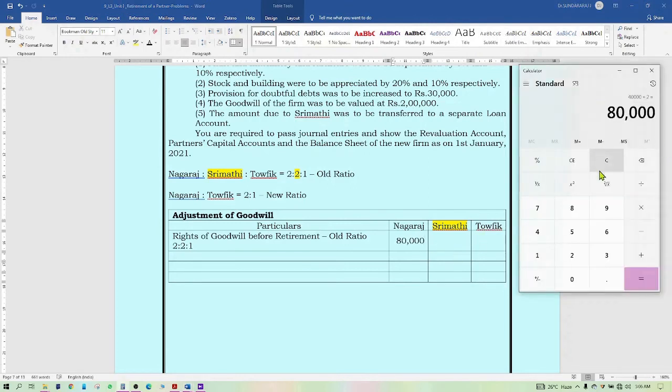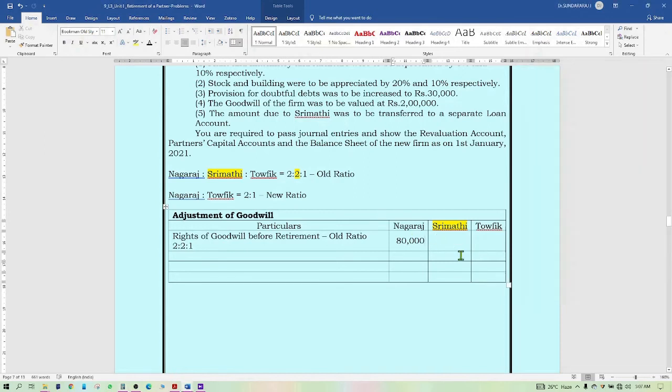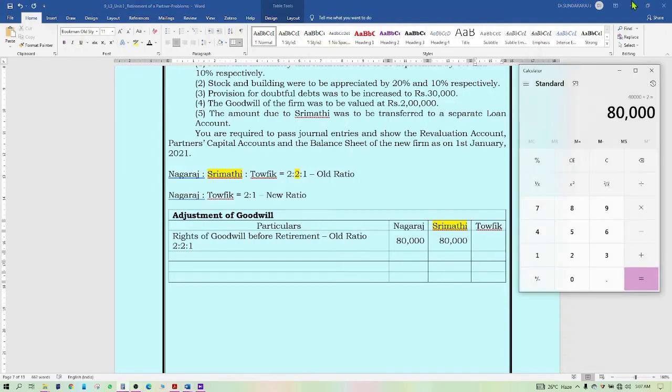Then we have to calculate Srimati's share. Srimati's share is 2 lakhs divided by 5 into her profit sharing ratio, which is 2 by 5 into 2. That means her share is also 80,000 rupees. Then Taufik. What is the Taufik ratio? 2 is to 1.